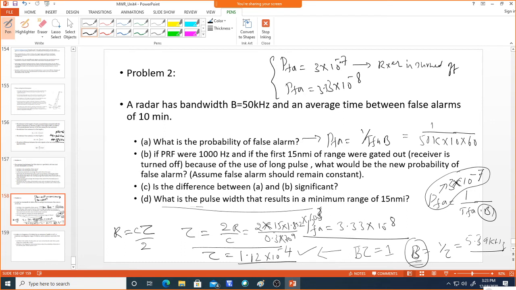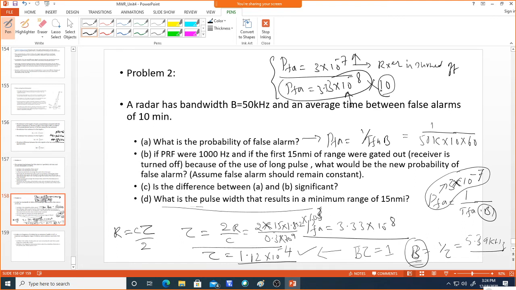So now you can see the difference, it is 10 times. Whenever the receiver is not turned off, your probability of false alarm will be less. When the receiver is turned off, your probability of false alarm is going to increase 10 times.